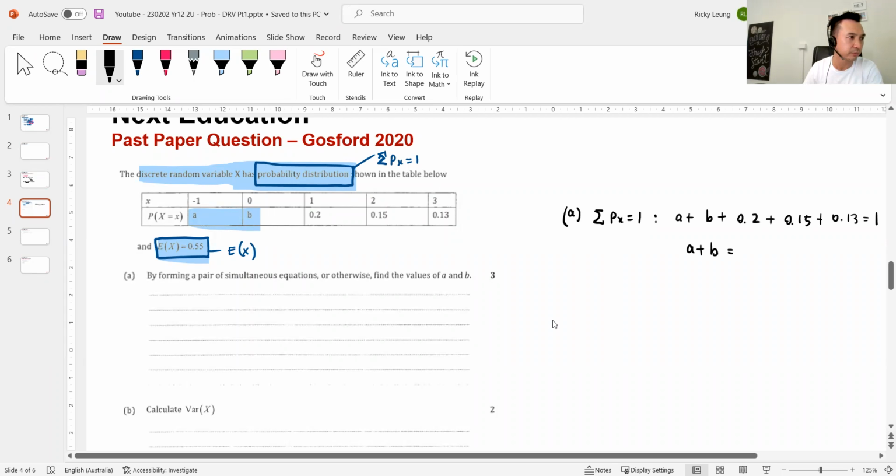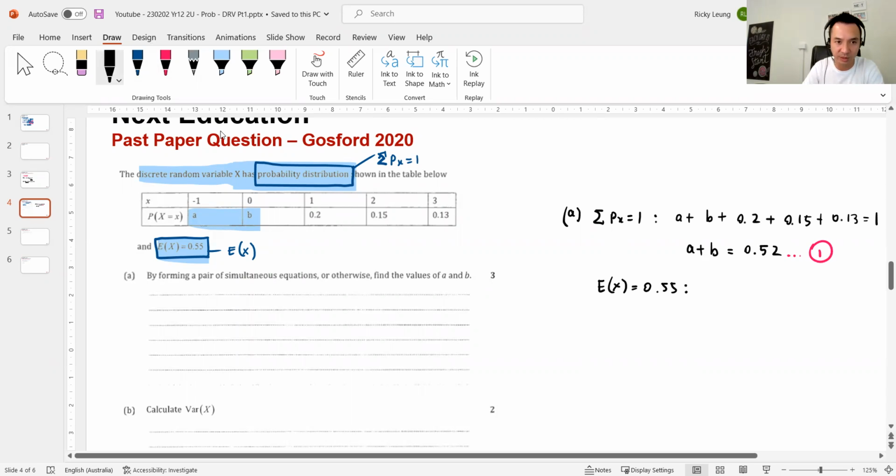Now let's have a look. I might need a calculator here. My apologies. So I'll go 0.2 plus 0.15 plus 0.13, 0.48. Chucking on the side, 0.52. Is that okay? Yep. So simultaneous equation, number 1. Number 2, if the expected value is 0.55, right?